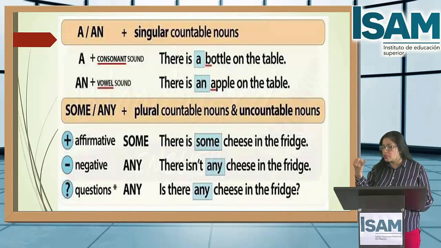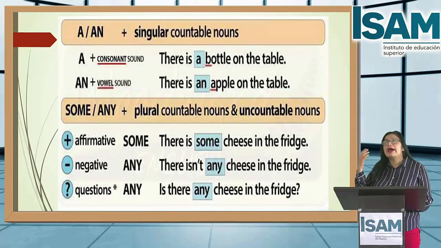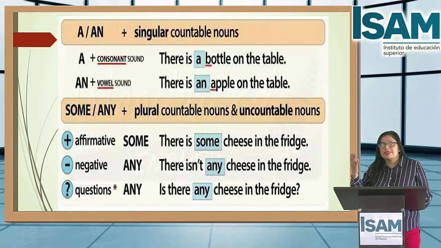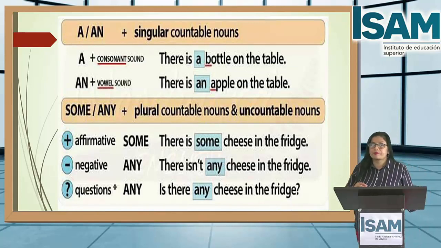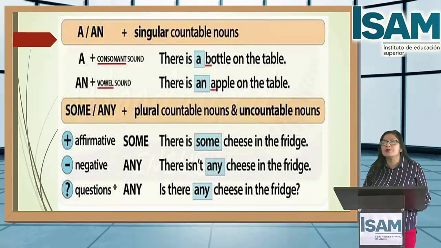You don't say 1 cheese, 2 cheese, 3 cheese. There is some cheese. Hay algo de queso. There is some cheese in the fridge. Affirmative, you use some.